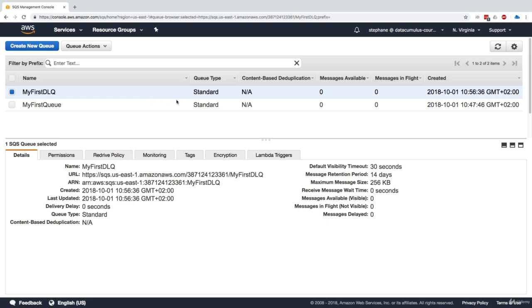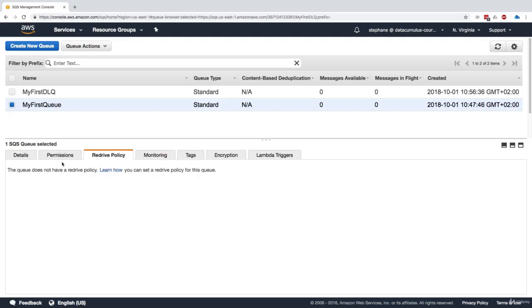Now my dead letter queue is created, and what I have to do now is set a redrive policy on my first queue to talk and send messages to my first DL queue. If we go to my first queue and click on redrive policy, as we can see, this queue does not have a redrive policy just yet. If you remember, we haven't set one.